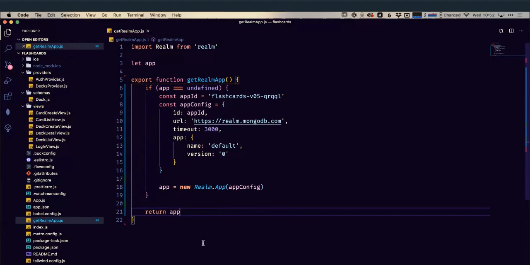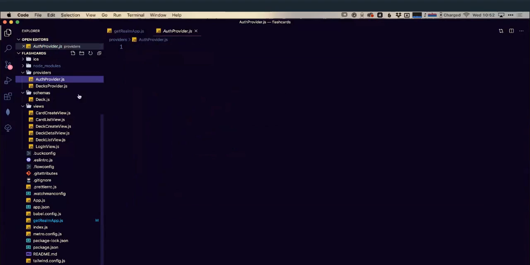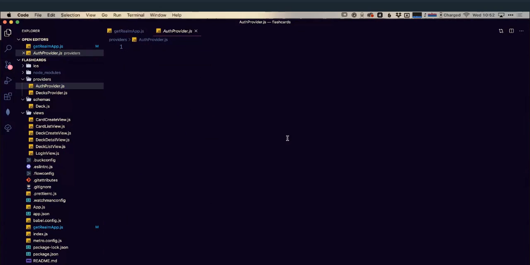So the next thing we're going to need to do is create our auth provider. So providers are a way in React of essentially creating context that can be passed between different components. And we're going to use our providers to do all of the interaction with realm. So whether that is going to be doing our authentication, so interacting with realm's login, logout methods, whether it's going to be fetching our decks. So when we get to the point of actually having our deck of cards, creating new cards, fetching our cards, it's all going to be done via providers.